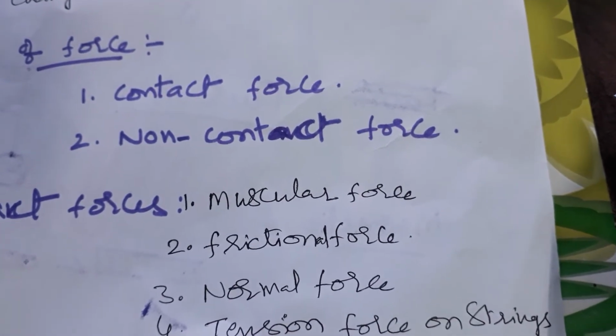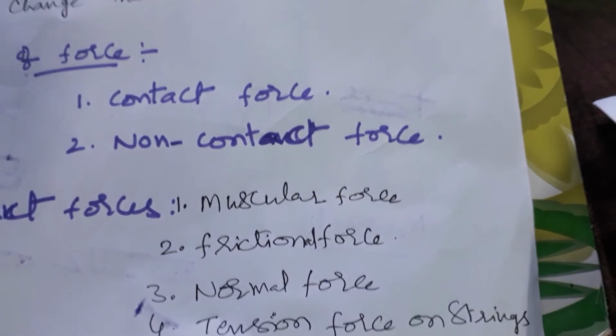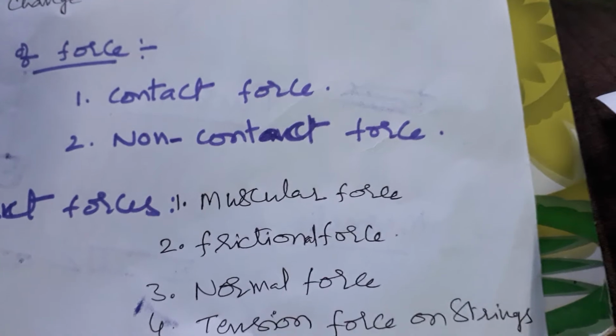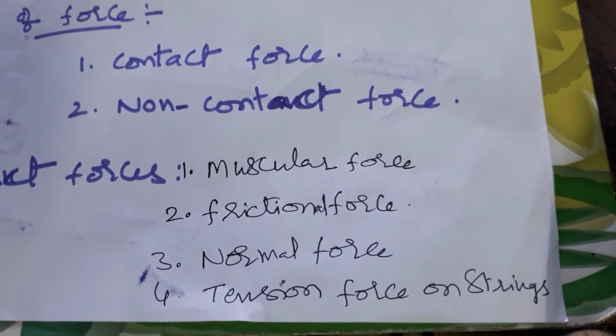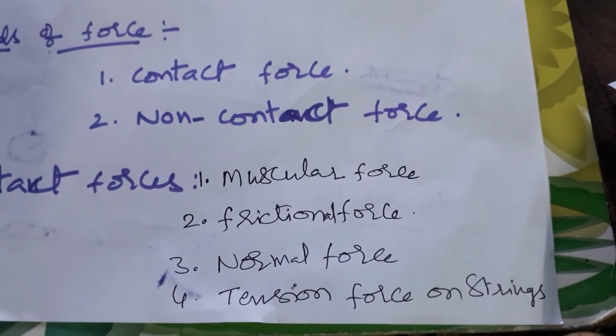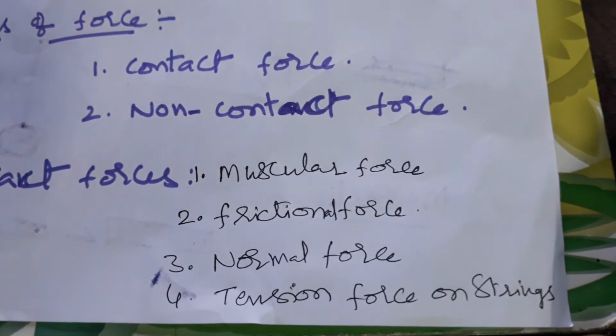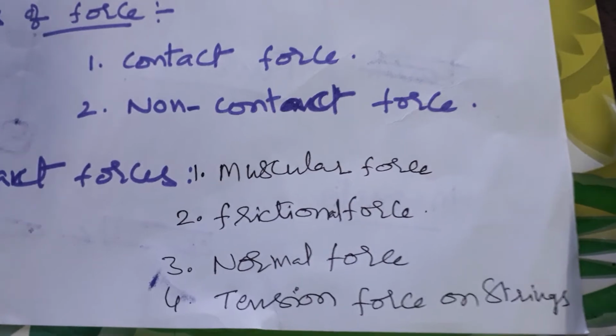Once again, frictional force definition: force acted by a surface on its contacting body against its movement is called frictional force. This is also a contact force. Next one, normal force.